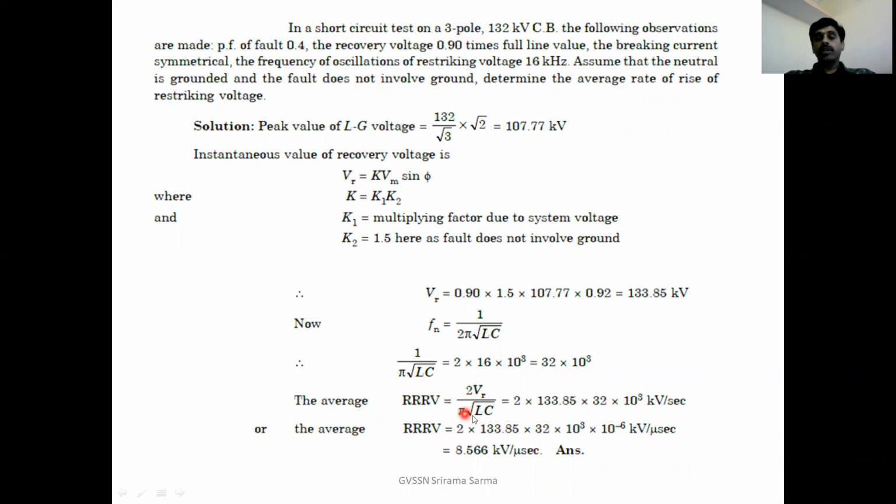Then we have to calculate pi root LC. We know that fn is equal to 1 by 2 pi root LC. From that you can calculate pi root LC, that is equal to 2 times 16 kilohertz. If you substitute all these values, we'll get the average rate of rise of restriking voltage, which is given as 8.566 kilovolts per microsecond.